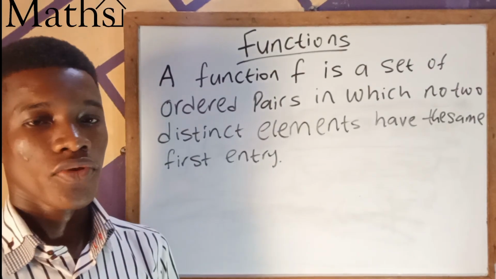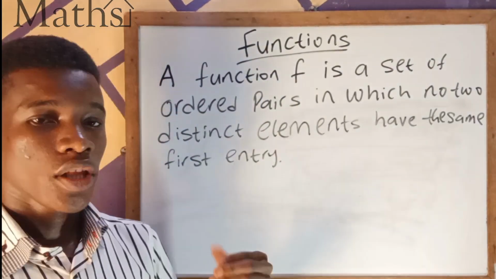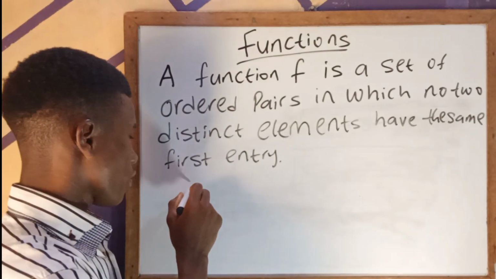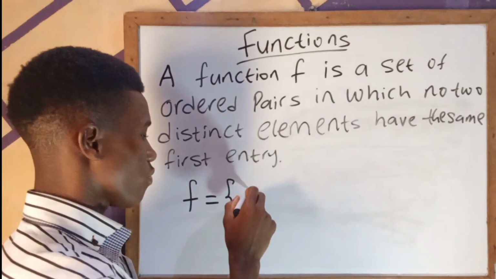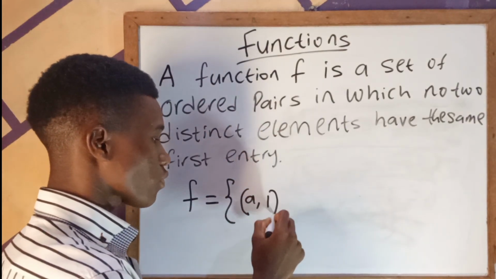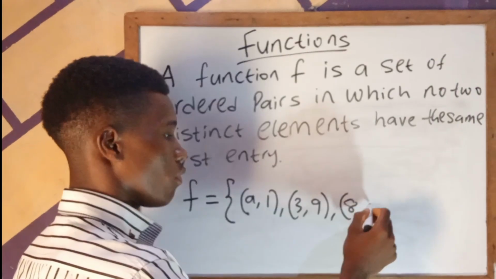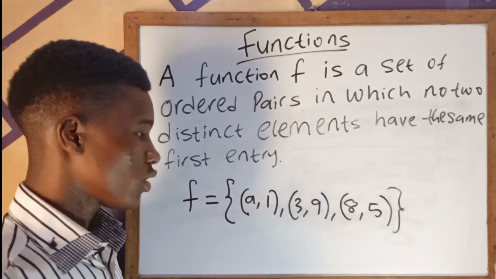A function is a set of ordered pairs whereby no two distinct elements have the same first entry. This is basically how a function is defined. And what does this mean? It means that if we call f a function, from the definition, it's a set of ordered pairs, this way. Now, if you look at this set of ordered pairs, you find out something unique.